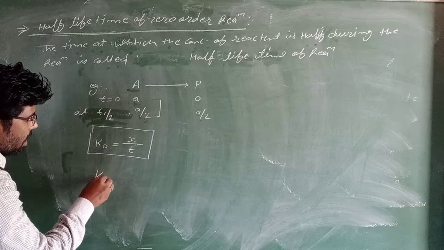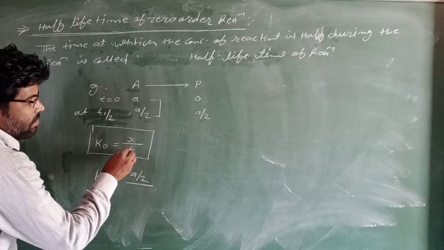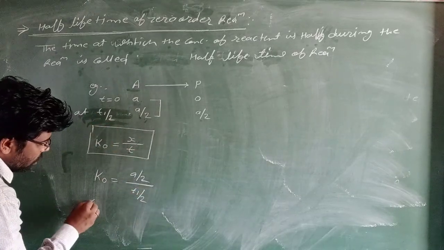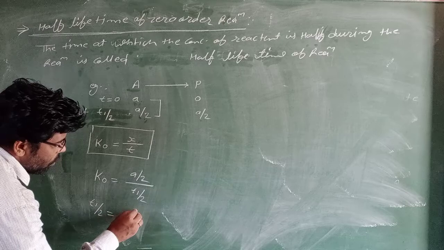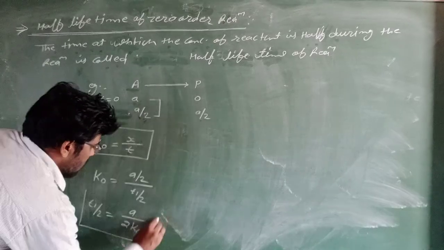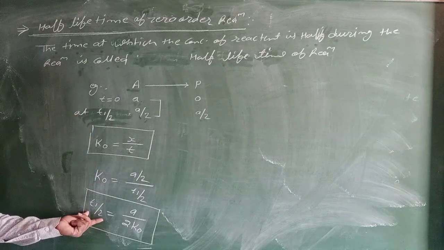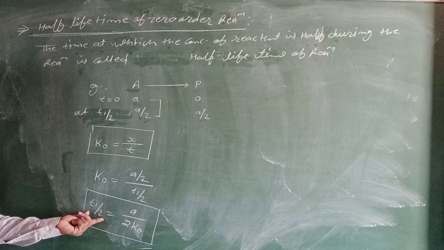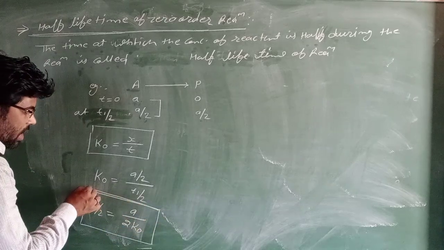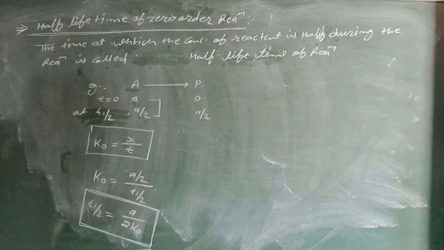So K0 equals A by 2 upon the change of time t1 by 2. So t1 by 2 equals A upon 2 K0. It is the formula of the half lifetime of the zero order rate constant.